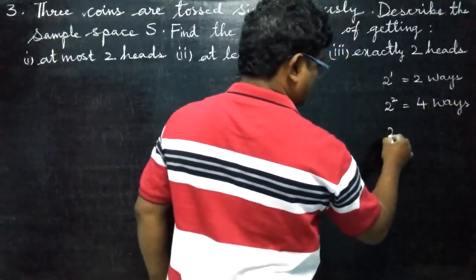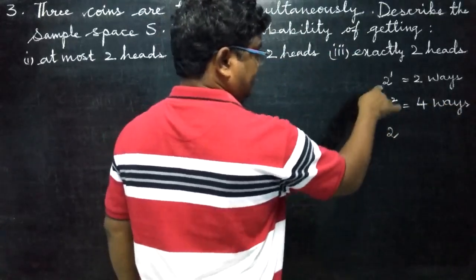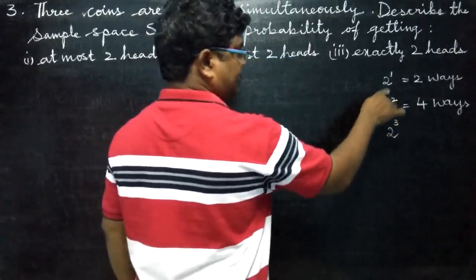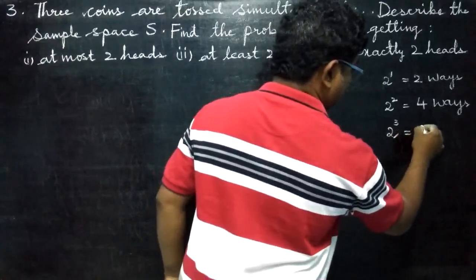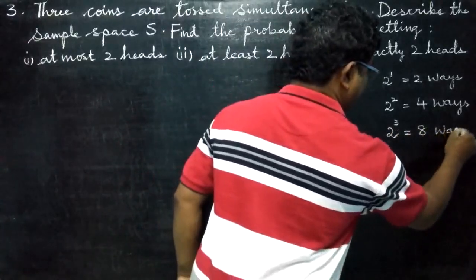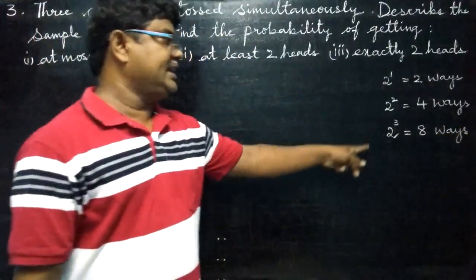Next, base is 2. Base will not change. 3 coins are tossed. Head or tail, head or tail, head or tail. This time 3 coins. 2 cube means 8. 2 twos are 4, 4 twos are 8. So 8 ways will come. So if you remember this one, very easy.